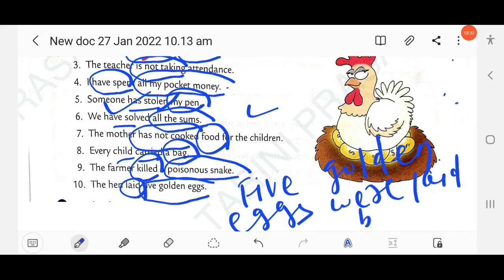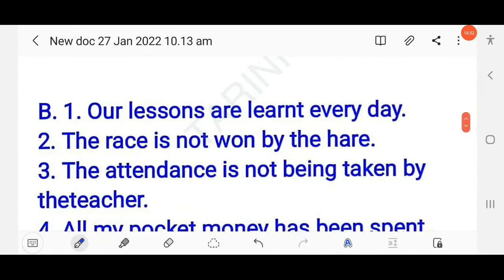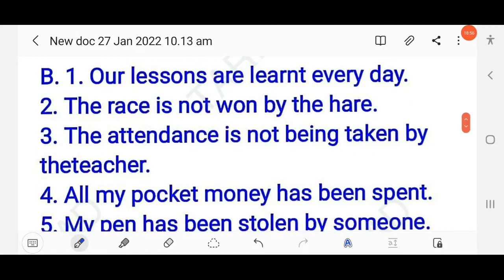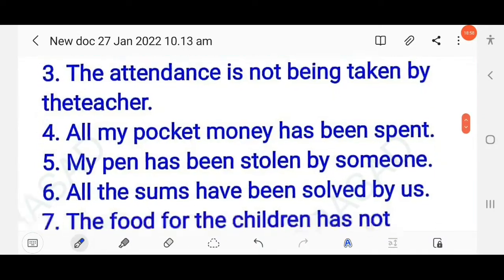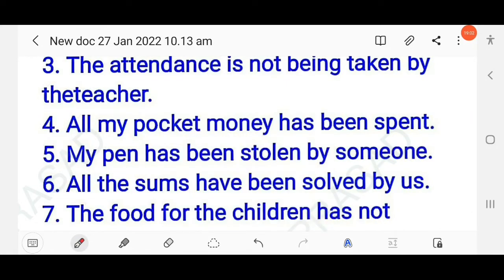Then you have to write by the hen, agent. The 5 golden eggs were laid by the hen. Clear? So here you don't need to mention, so here agentless, okay.